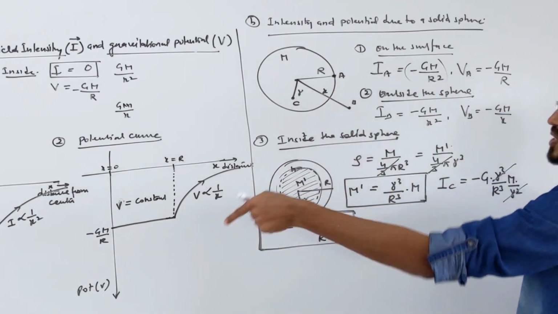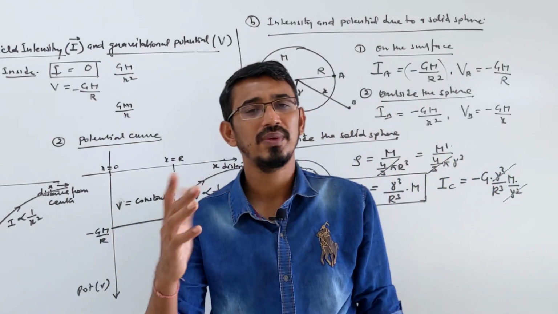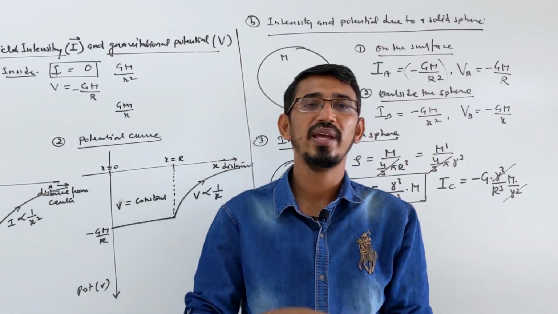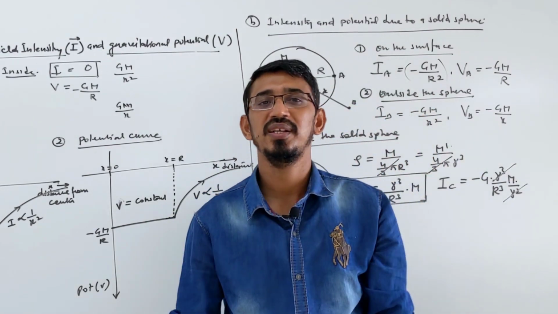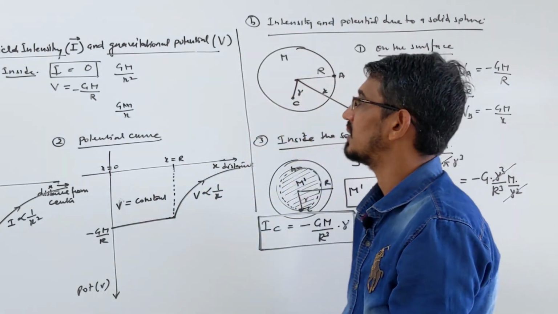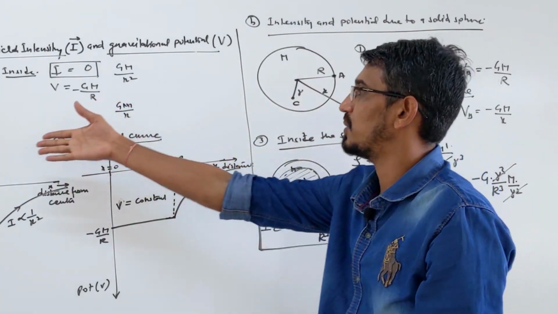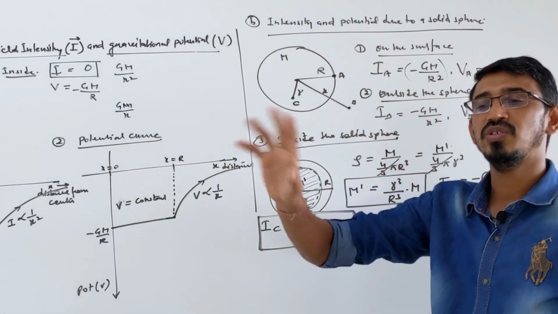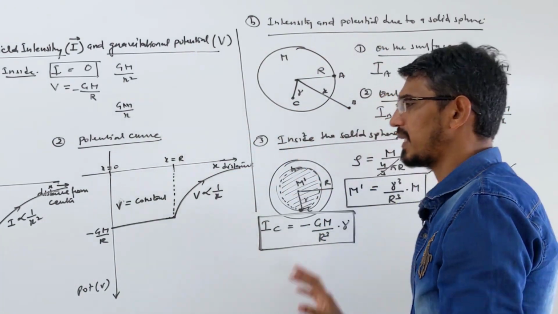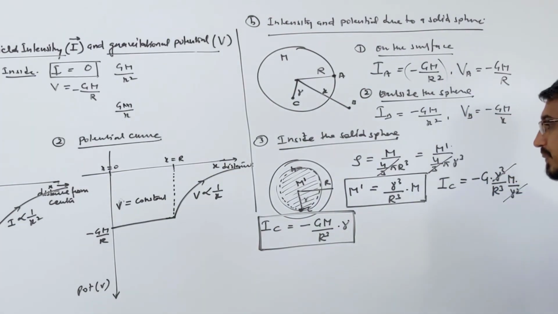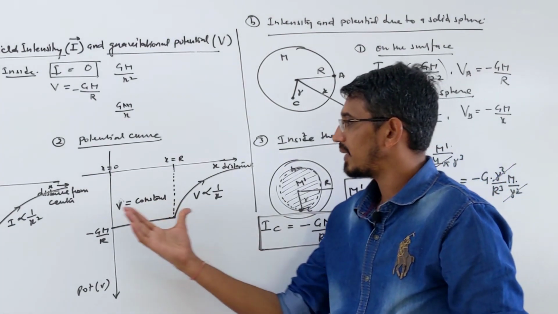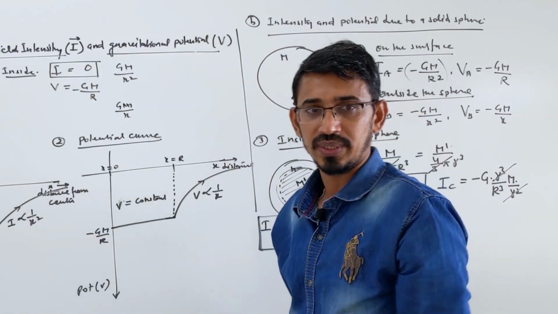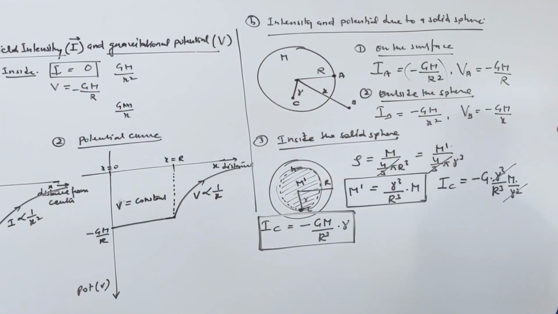Exactly all these calculations, formulas and graphs will come in electrostatics. Again they will ask you field and potential due to conducting and non-conducting spheres. A conducting sphere is just like a hollow sphere, and a non-conducting sphere is like this type, where charge is uniformly spread. Exactly the same thing will come, copy to copy. What can happen here is the graph is always in the negative quadrant only, while there it can be in the positive quadrant also, depending.